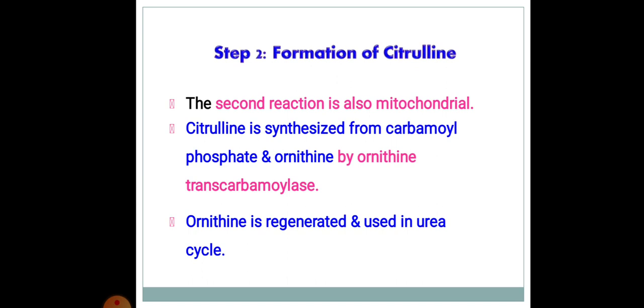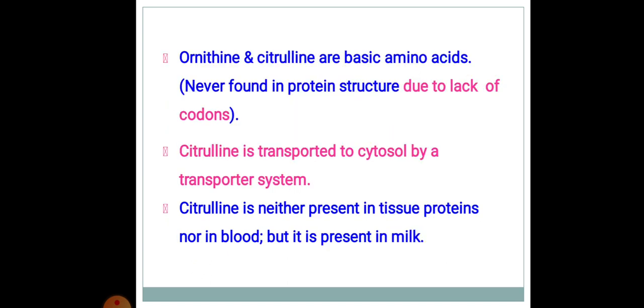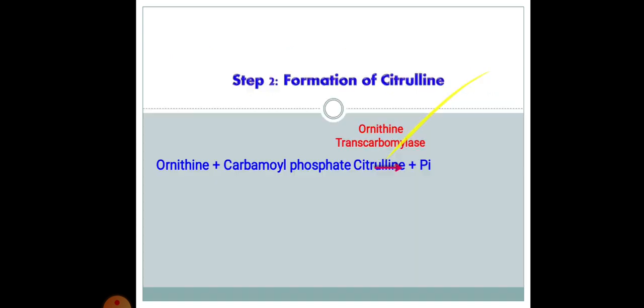Step 2, formation of citrulline. The second reaction is also mitochondrial. Citrulline is synthesized from carbamyl phosphate and ornithine by ornithine transcarbamylase. Ornithine is regenerated and used in the urea cycle. Ornithine and citrulline are basic amino acids never found in protein structure due to lack of codons. Citrulline is transported to cytosol by a transporter system. Citrulline is neither present in tissue proteins nor in blood, but it is present in milk.